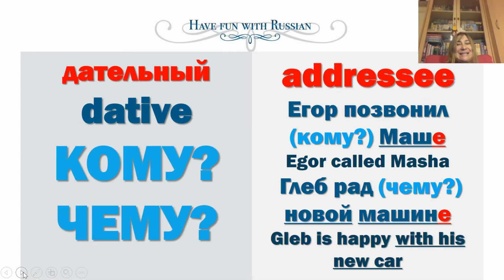Dative case represents the addressee, to whom the main subject calls, writes, sends SMS, gives presents, and so on. It also represents the indirect object. Our main subject, Егор, позвонил кому? Маше. Егор calls Masha. А его друг Глеб очень обрадовался чему? Новой машине. And his friend Gleb was very happy with what? With his new car.